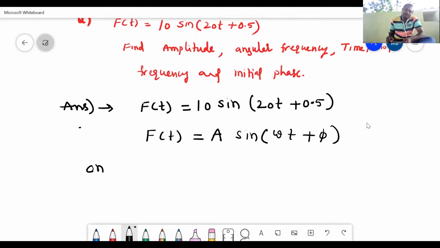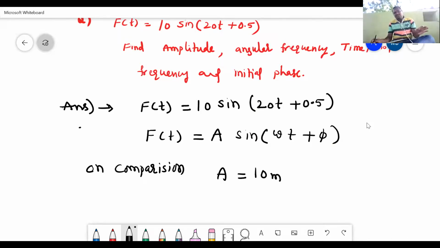On comparison, A is equal to how much? 10. All are in SI units, let us suppose. A means amplitude, it will be in terms of meters or centimeters, it is a distance. So let us take meter, because everything we are considering in SI units. Next, amplitude we got.